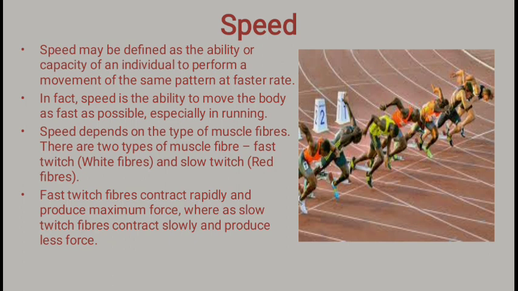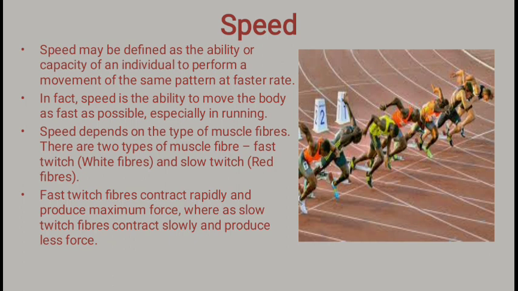In fact, speed is the ability to move the body as fast as possible, especially in running. Speed depends on two types of muscle fiber. So what does speed depend upon?